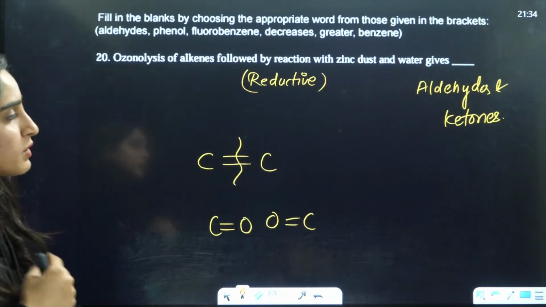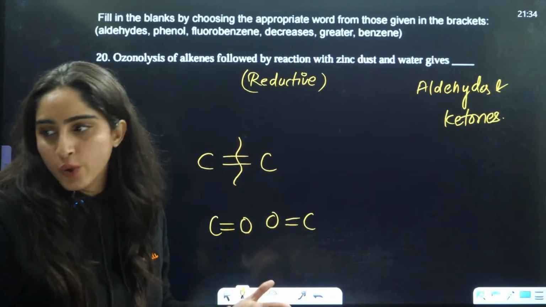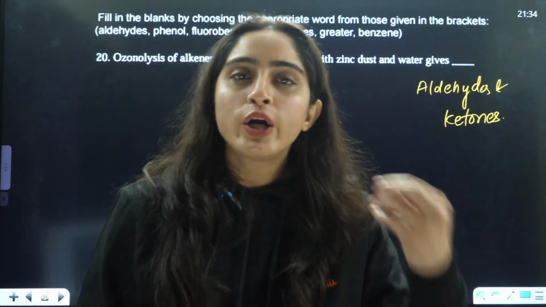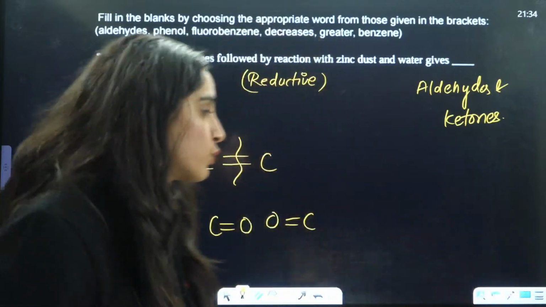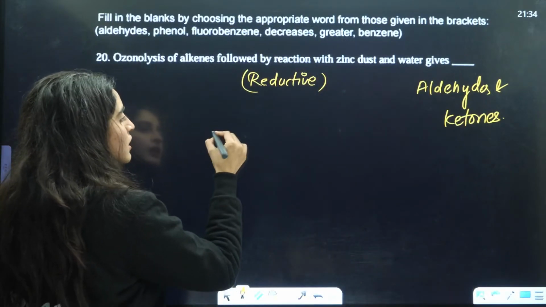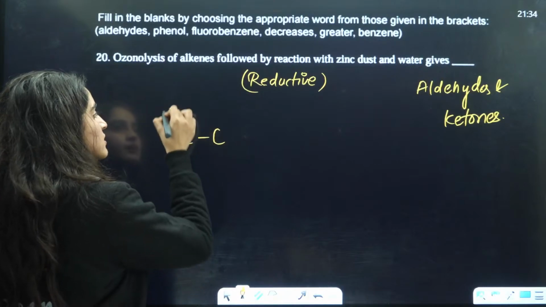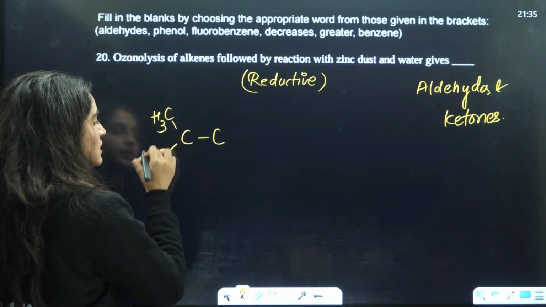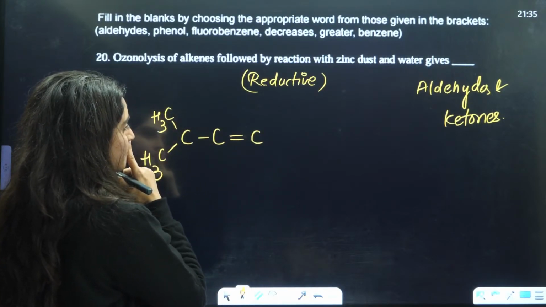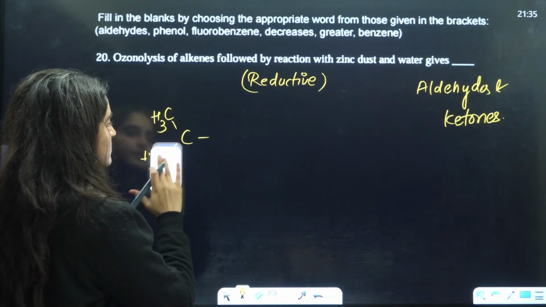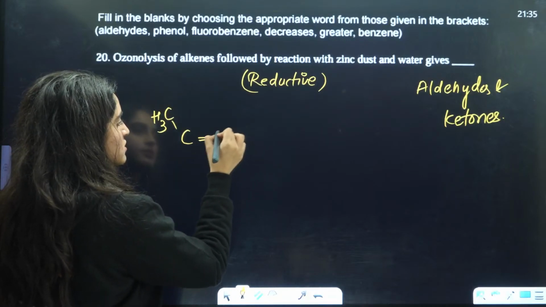Whatever alkene you have, you break that double bond and attach double bond O there, and you will get either an aldehyde or a ketone. Just take an example. Let's say you have CH3, this is CH3, this is double bond C. Okay, let's draw it like this. This is C, this is double bond C.